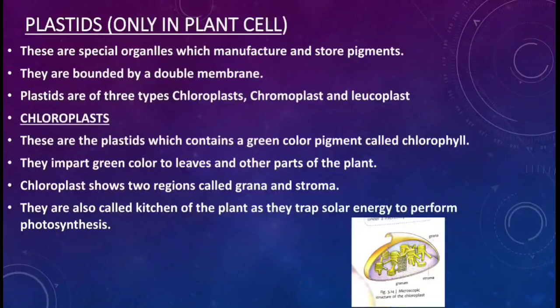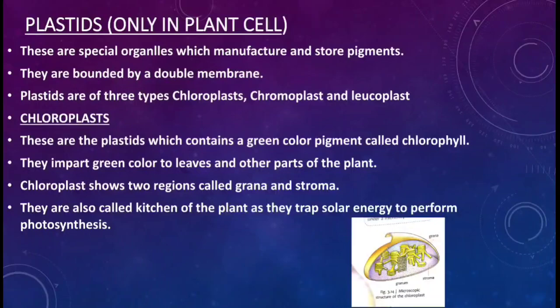These are special organelles which manufacture and store pigments. They are bounded by double membrane. Plastids are of three types: chloroplast, chromoplast and leucoplast. So plastids are special cell organelles which contain certain kinds of pigments, and they have a double membrane on their wall, and there are mainly three types of plastids. So let us discuss one by one.